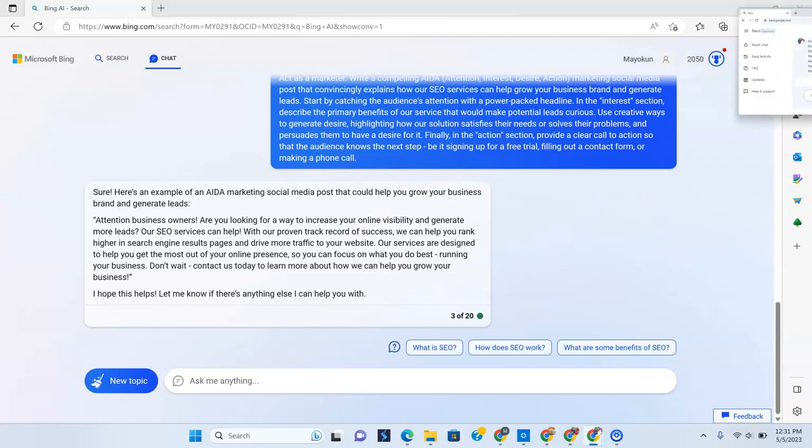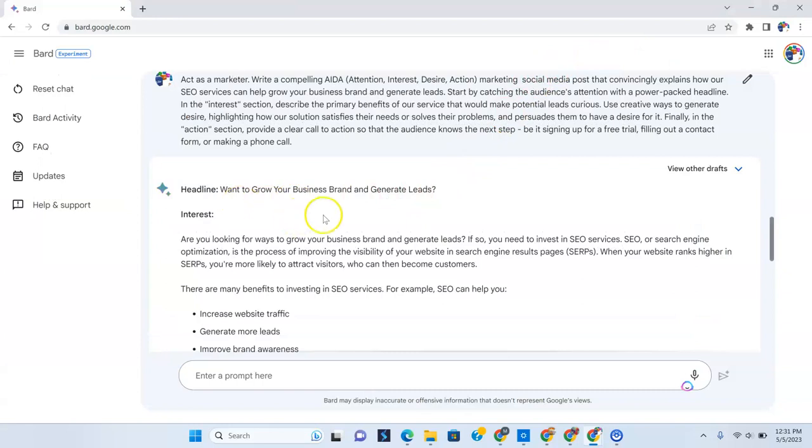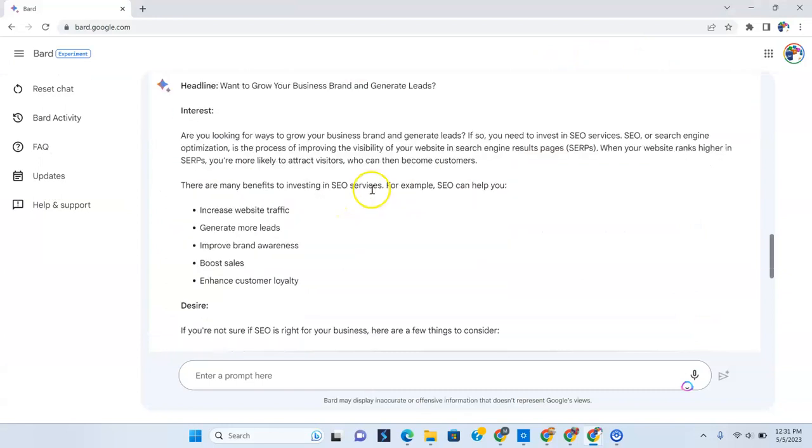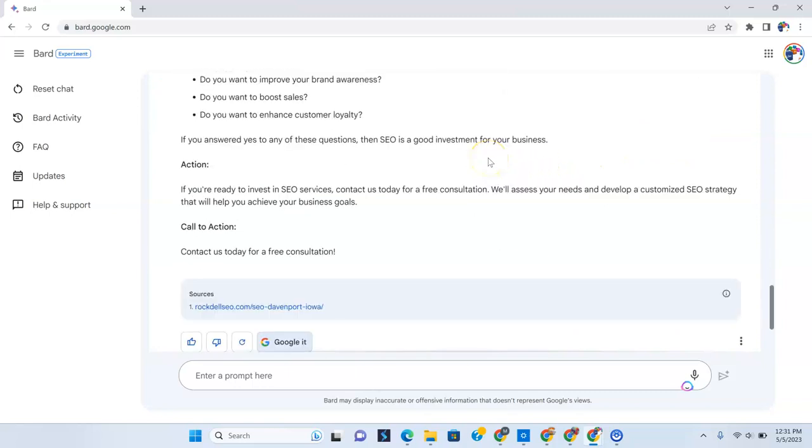Okay, now we have asked Bard the same question. Let us see what Bard gives us here. Headline, want to grow your business and brand and generate leads? Interest. Are you looking for ways to grow your business brand and generate leads? If so, you need to invest in SEO services, SEO search engine. So this is again, a little bit more involved. Now, and see the call to action here.